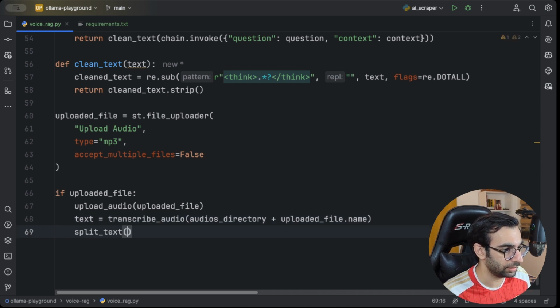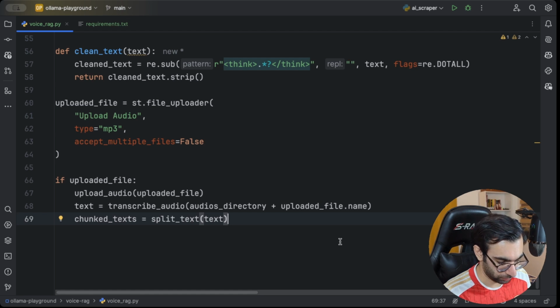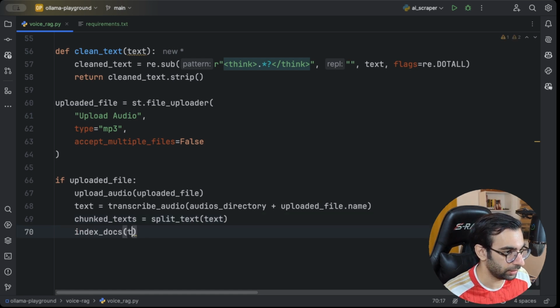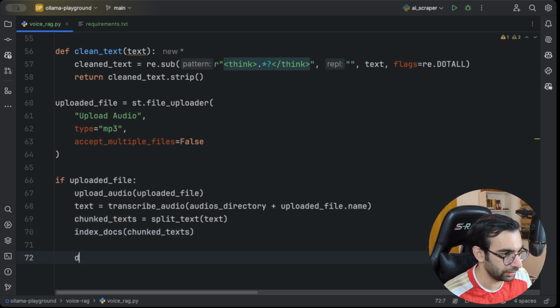Then I'm gonna split that text into smaller chunks. I'm gonna call this chunked text, like this. And one more step left for us to index these texts. So let's do that. And then using Streamlit, we are creating a chat box for user to ask some questions.